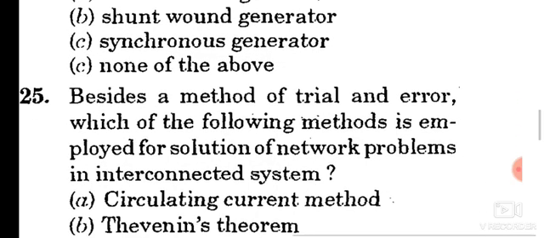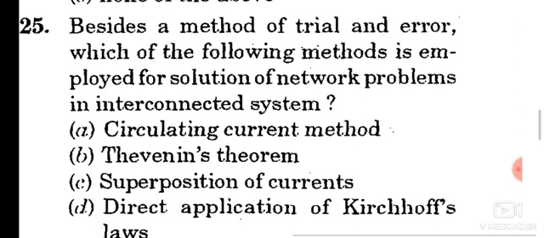Question number 25. Besides the method of trial and error, which of the following methods is employed for solution of network problems in interconnected systems?